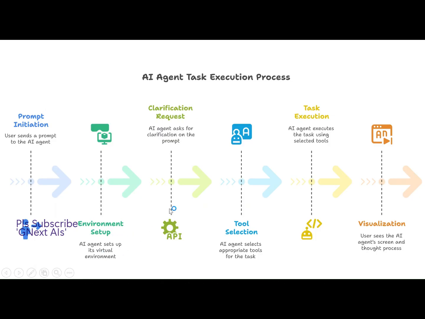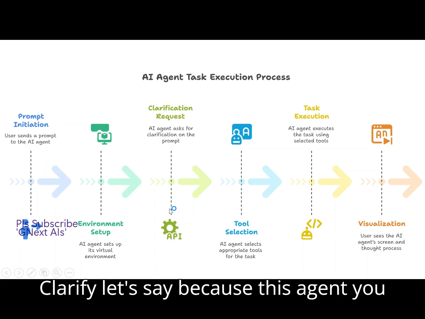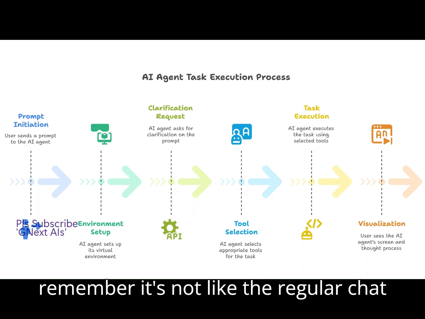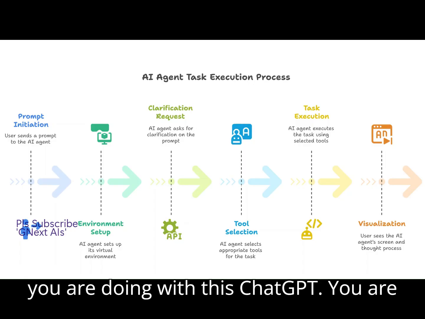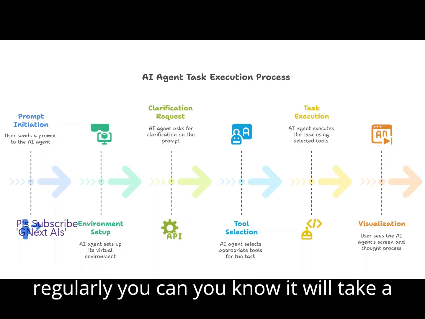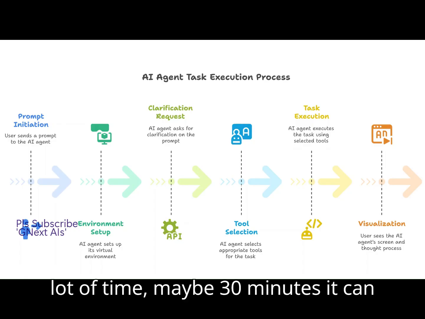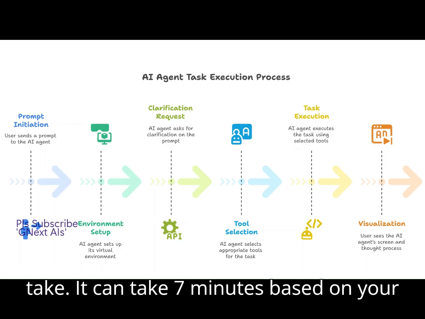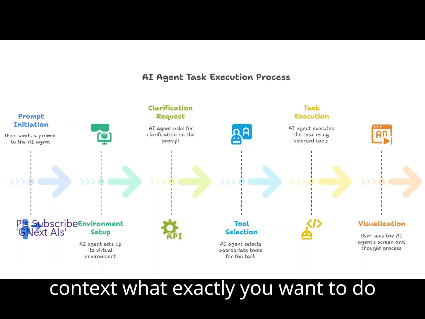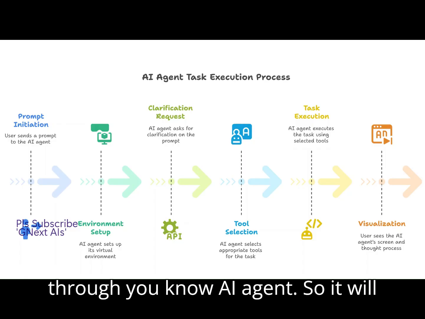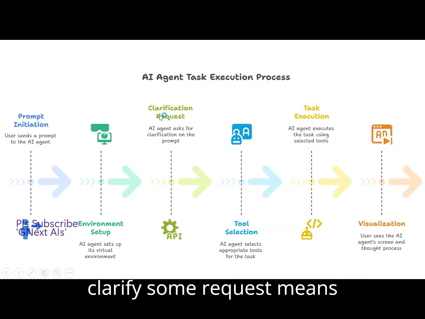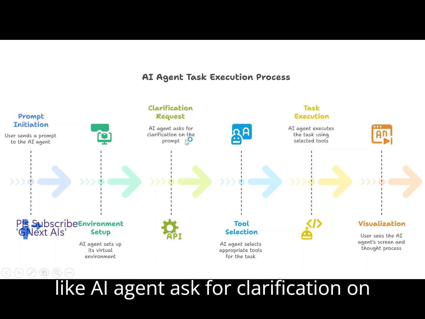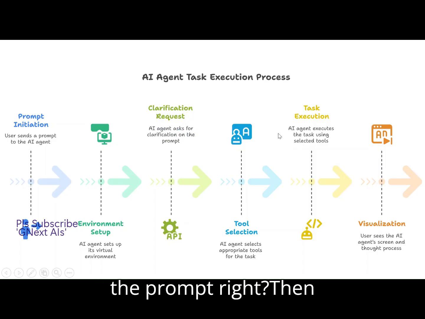Then it will clarify. This agent, you remember, is not like the regular chat you do with ChatGPT. It will take a lot of time, maybe 30 minutes, maybe 7 minutes, based on your context, what exactly you want to do through the AI agent. So it will ask for clarification on the prompt, right?